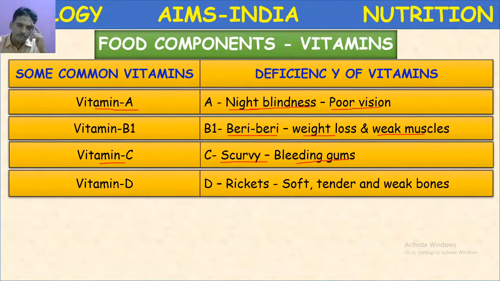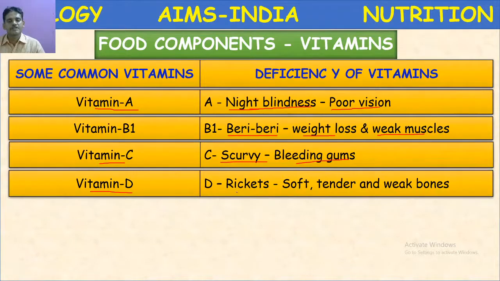Vitamin D. Vitamin D deficiency occurs generally when the mother weans the child. If the mother stops breastfeeding before 1 year after childbirth, then the child may lose this. Actually, this vitamin D is available in sunlight also to some extent. The useful cholesterol present in the body is converted to vitamin D, calciferol. It is a fat soluble vitamin.